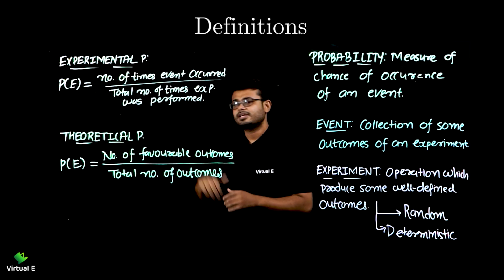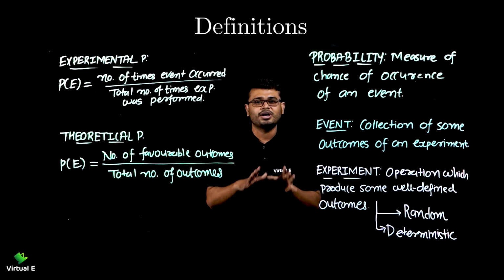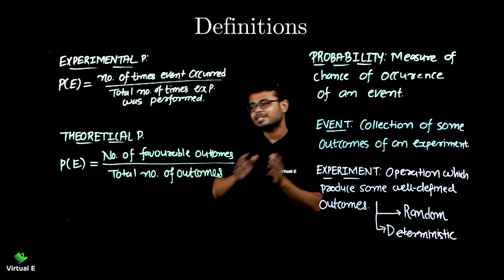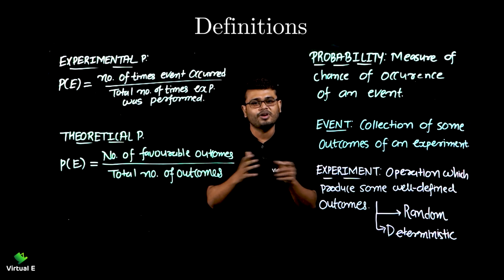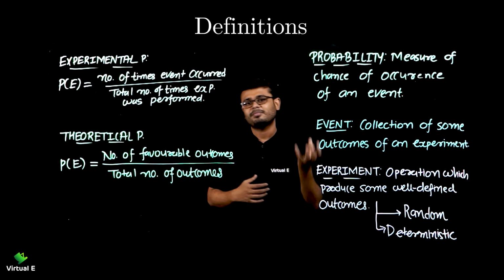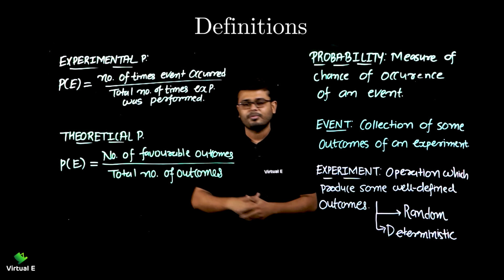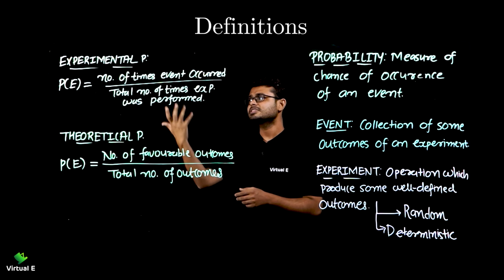Next is theoretical probability. Now, theoretical probability, we all know that theory means what? We are only talking about theory. We don't focus on the practical life. So that's all about theoretical probability. We talk about theory. We have formula, we have some ideas, we apply the formula and we get the answer. So that is about the theoretical probability. We are going to focus on this concept more. This is also very easy.